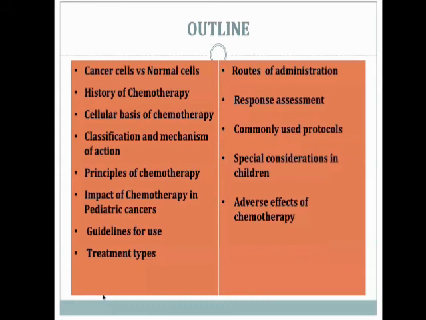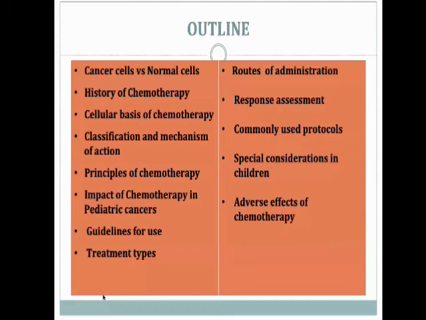The tumor begins with one cell, then it becomes 10 to the power of 1, then 10 to the power of 2, 10 to the power of 3, 10 to the power of 4. When a tumor is clinically detectable, the size is 10 to the power of 9, which measures 1 centimeter cube. When it goes beyond 10 to the power of 9, that is when the patient comes to us for treatment.